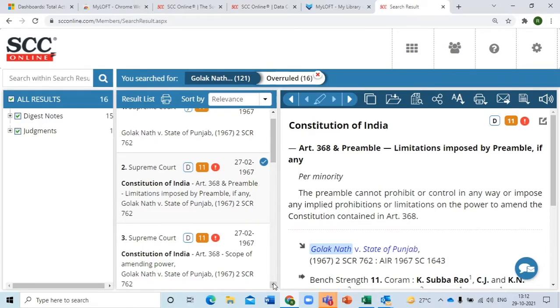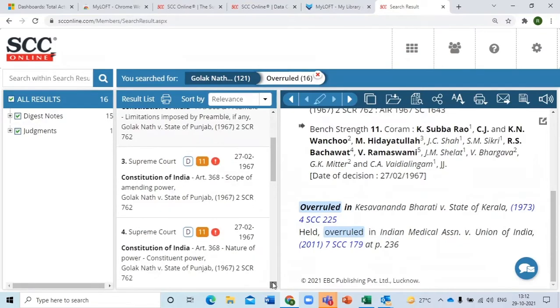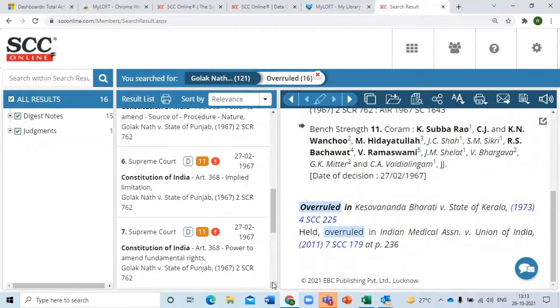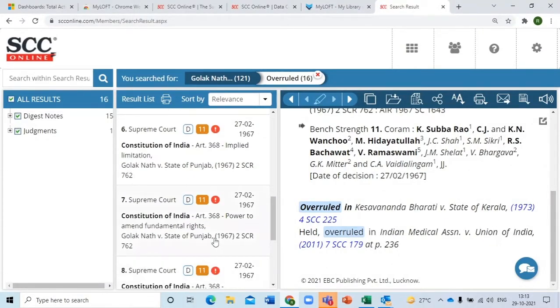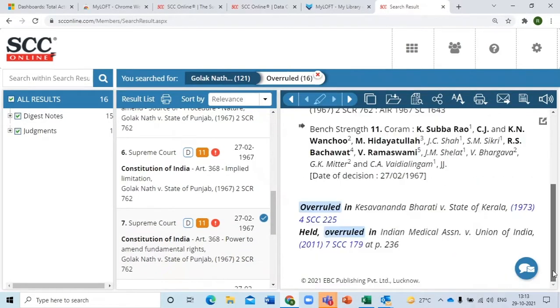And you can scroll down this third column. It is overruled in the Bharti case. Similarly, other law points which are overruled are mentioned right over here. Wherever you see this red exclamation mark, that means this point of law is overruled. So, Alvin, you asked me in the starting, why SCC Online is the best software? This is one of the reasons.